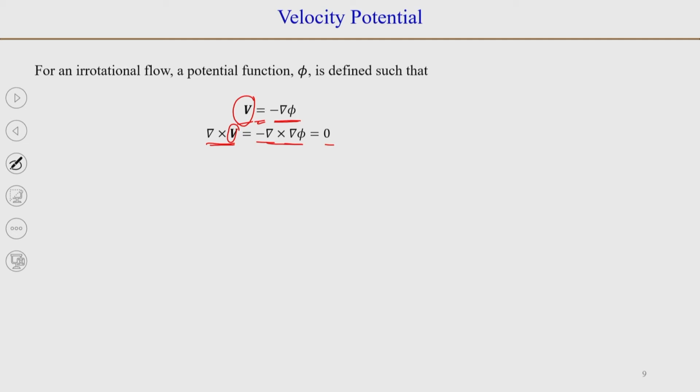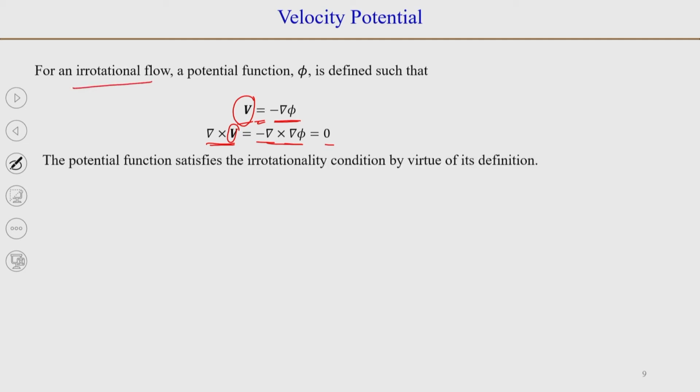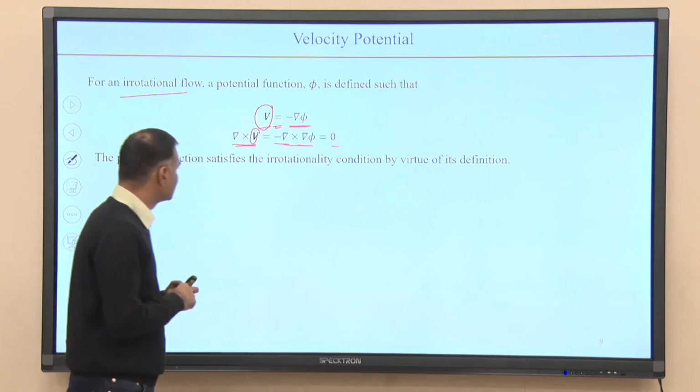So, by definition itself, the potential function satisfies the irrotationality condition. The velocity potential is defined for an irrotational flow. Like the stream function, which by virtue of its definition satisfied the continuity equation.